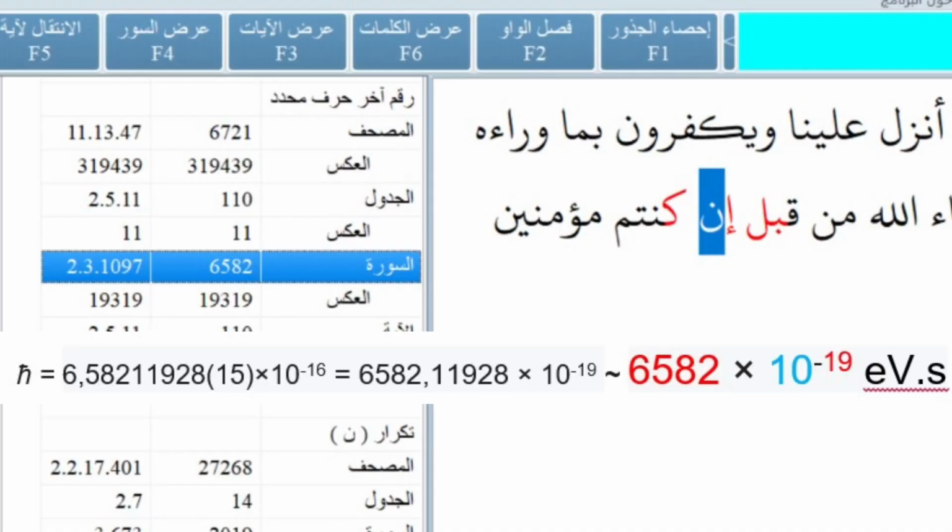So the Quran was revealed 14 centuries ago, and in one position the sequence of Planck is repeating in sequential form, and there we see that from the beginning of the chapter to the letter N inside the Planck sequence, the number of letters is exactly 6,582, and this is the exact coefficient that defines the reduced Planck constant.